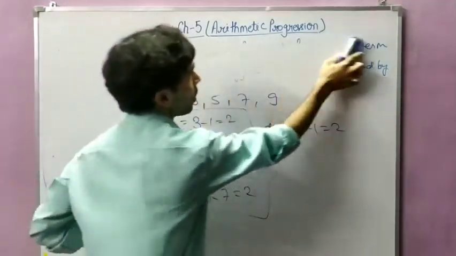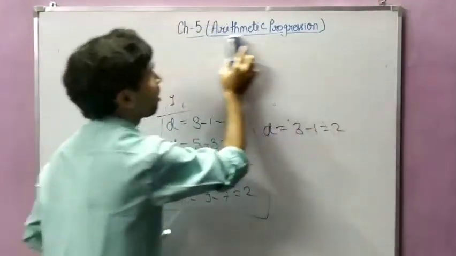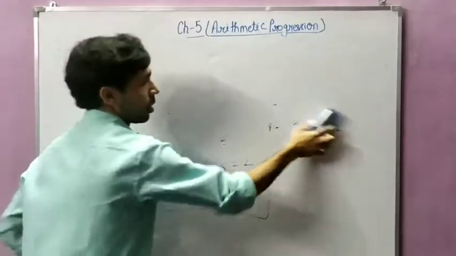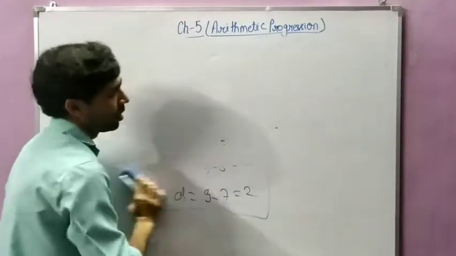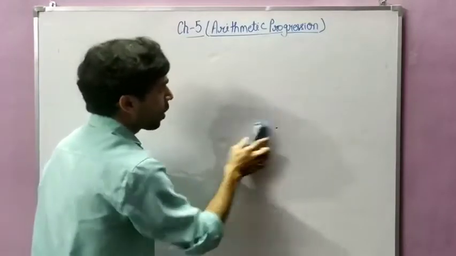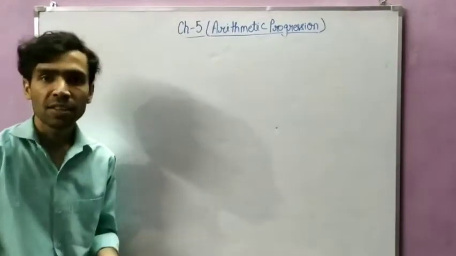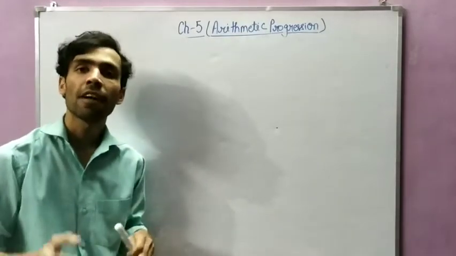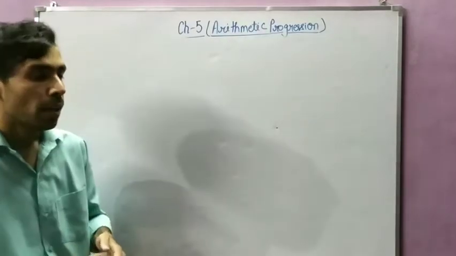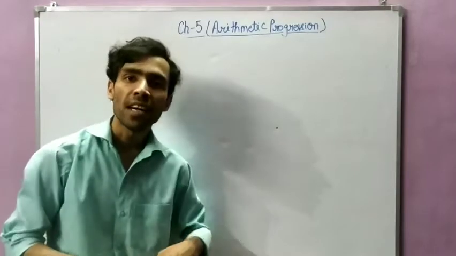Now students, when you write an AP, meaning arithmetic progression, any sequence should have its first term. Any sequence should have a first term, because there is a point from where you will start.